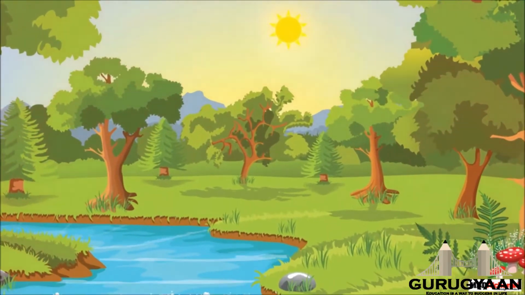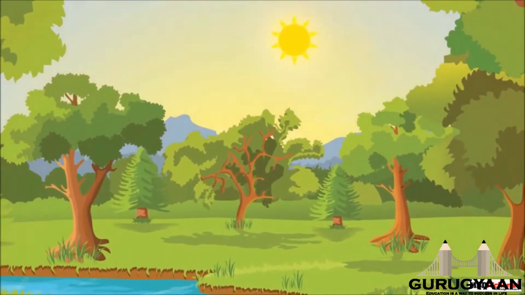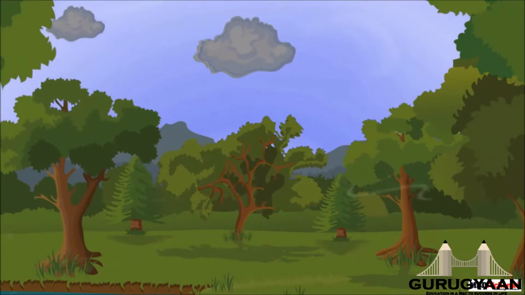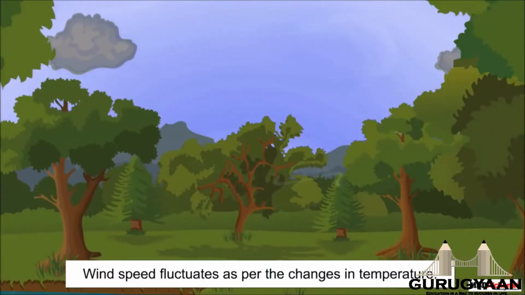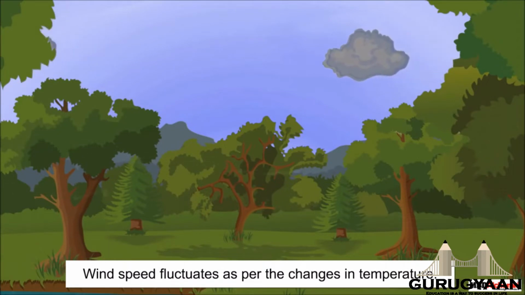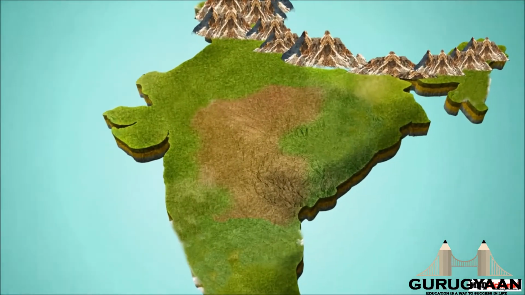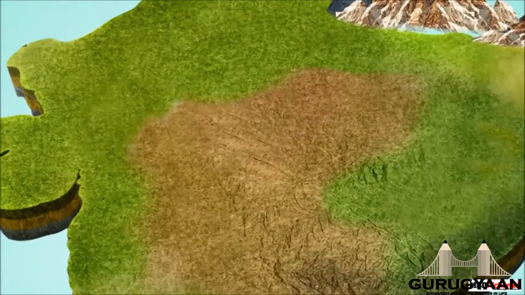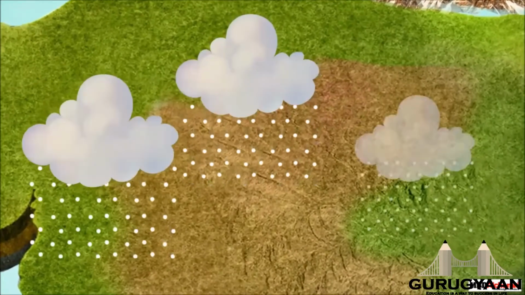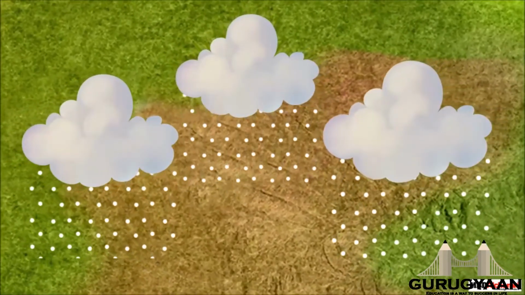For example, daytime has sunshine and higher temperature, whereas nights have no sunshine and the temperature is lower. Wind speed also fluctuates as per the changes in temperature. Now let's discuss a state of atmospheric condition that prevails for a longer period of time. When do we wear woolens and for how long?